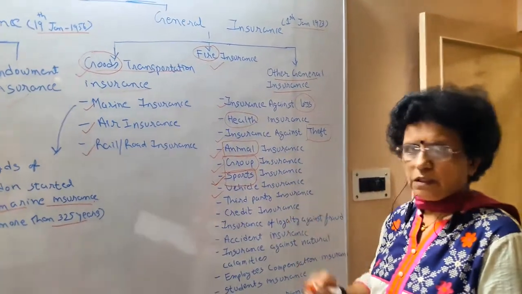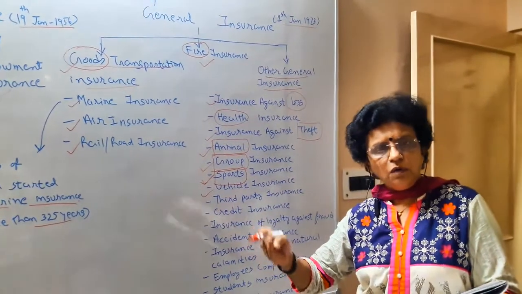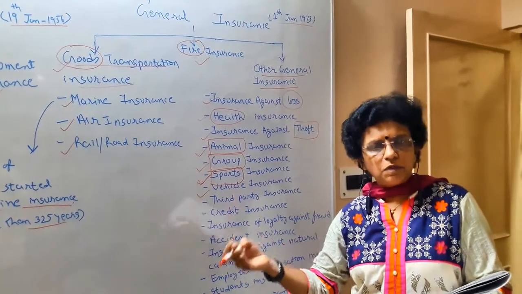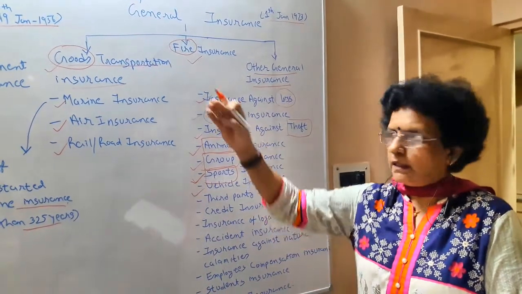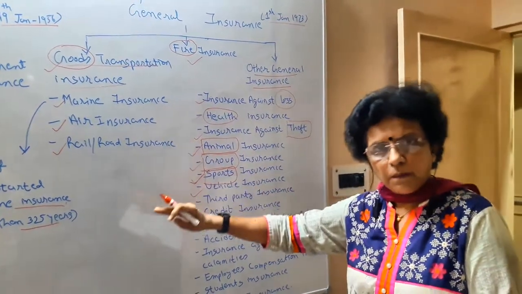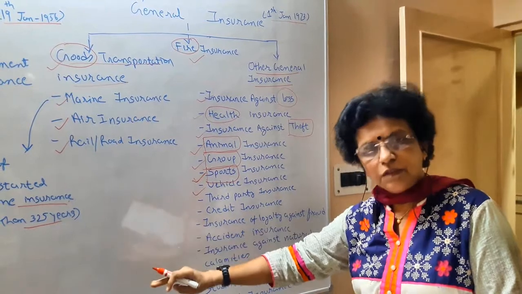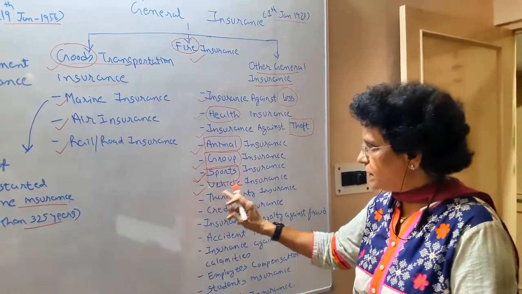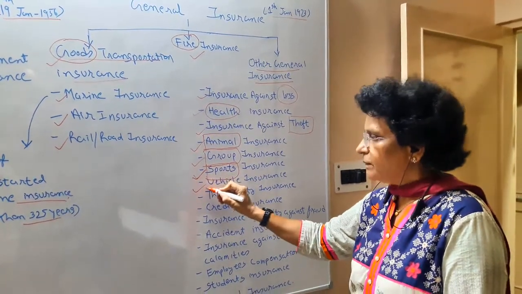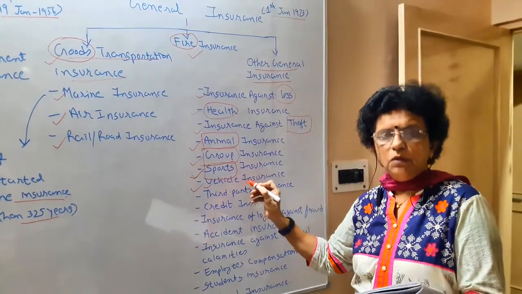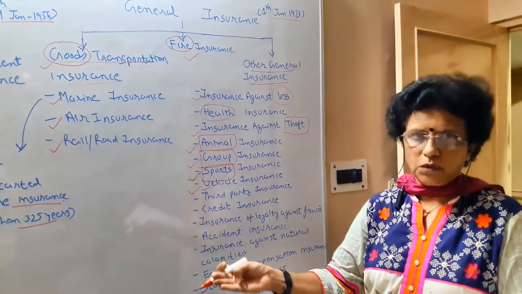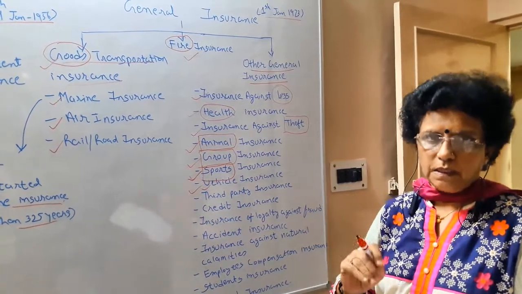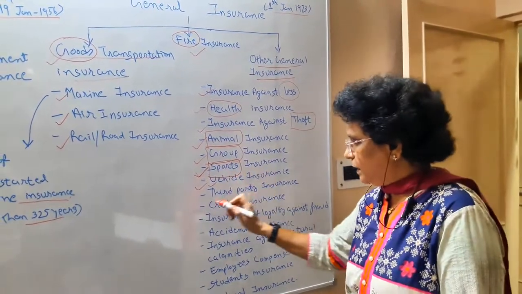Then the vehicle insurance. All of you own a vehicle, you must have your scooter and all. When your parents buy the scooter, they pay the cost of the scooter plus RTO charges plus insurance. That insurance is the vehicle insurance. Every year you have to renew it, then only you get the benefit that if the scooter is stolen, you get the compensation. So that is vehicle insurance.